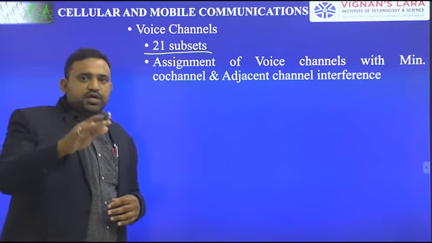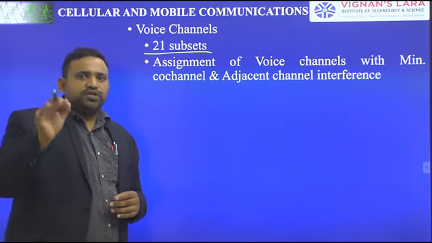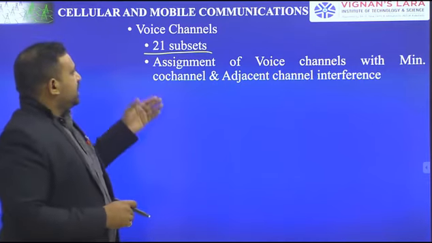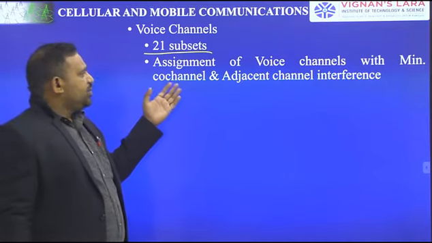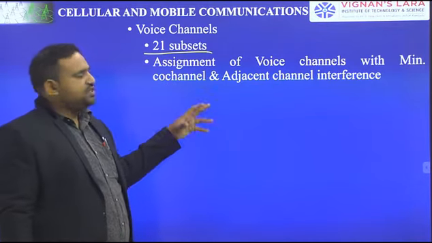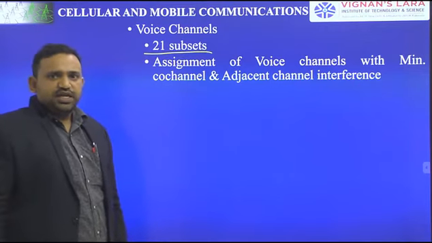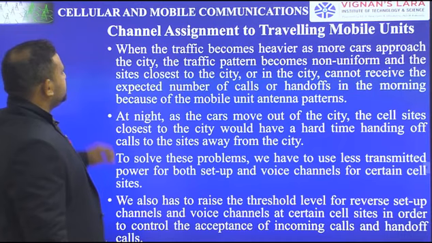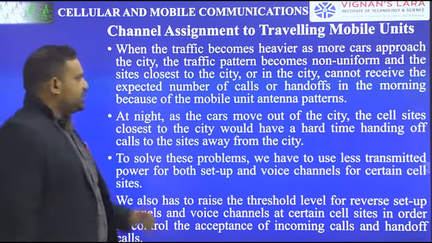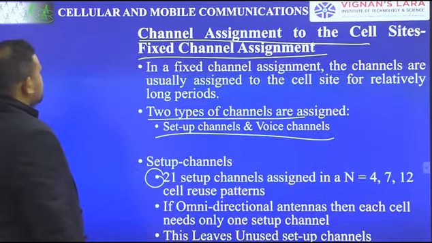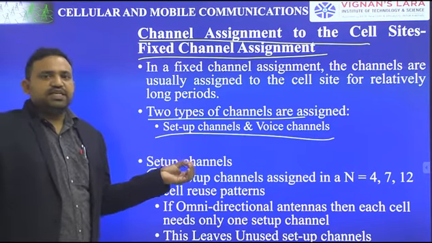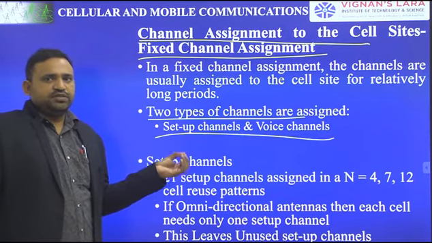Voice channels in block A: 312. Go through the frequency management chart once. We have to assign the voice channels with minimum co-channel interference and adjacent channel interference. Next is channel assignment to cell sites.